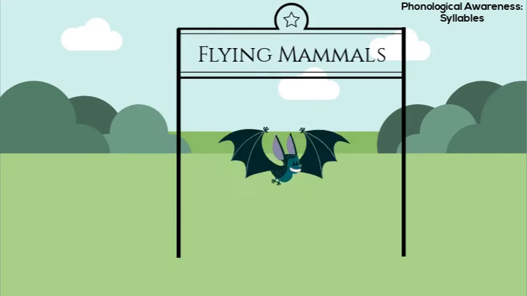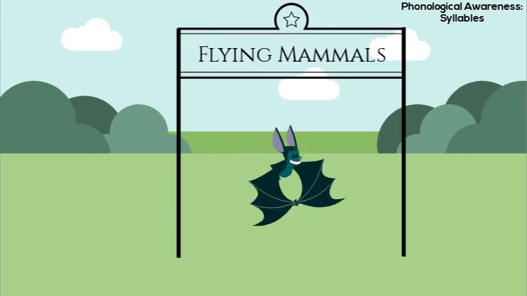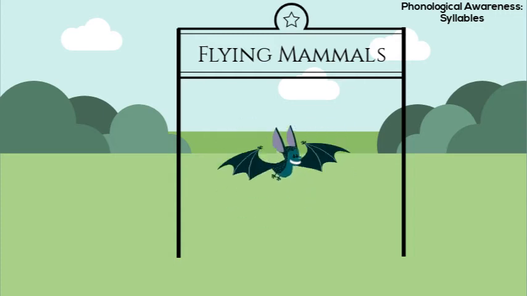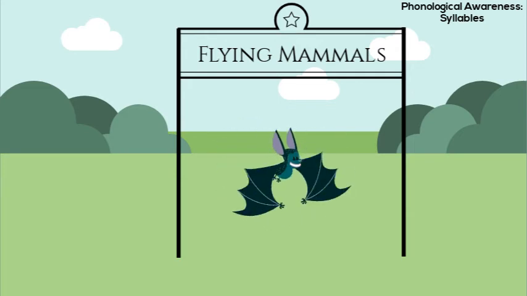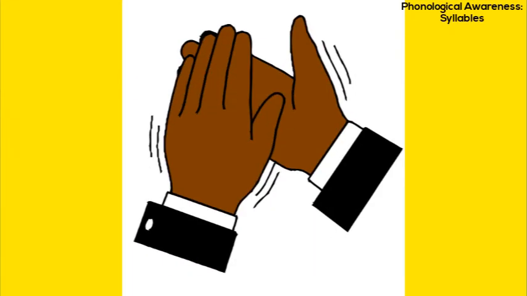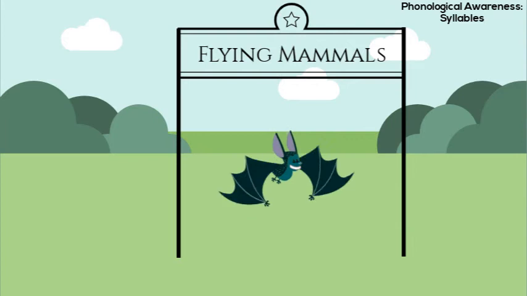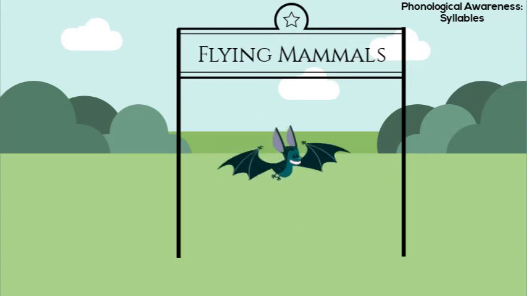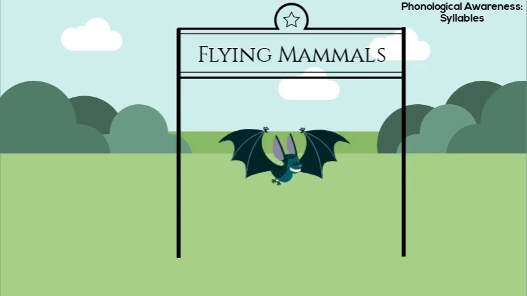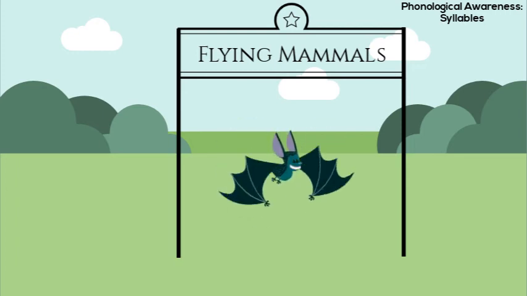Oh, look, there's a creepy looking bat. How about bat? How many syllables in the word bat? Bat, bat. Bat is a small word. It is all 1 chunk. It is 1 syllable. Great job!